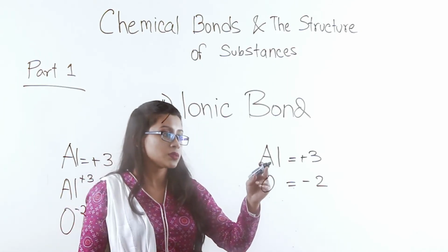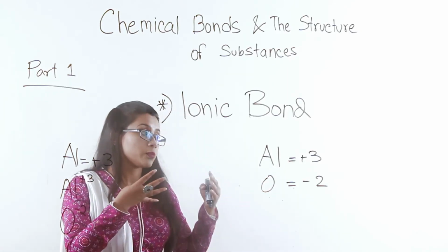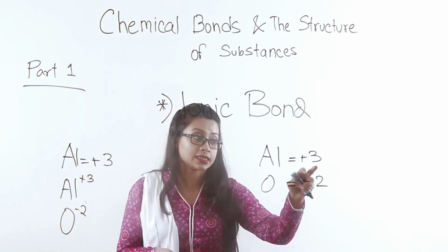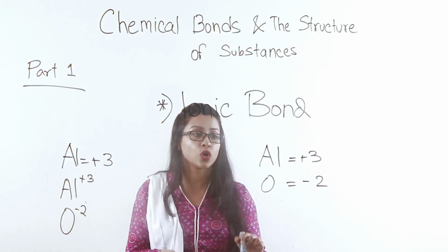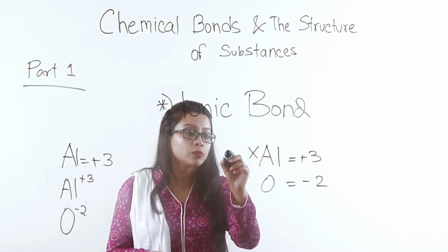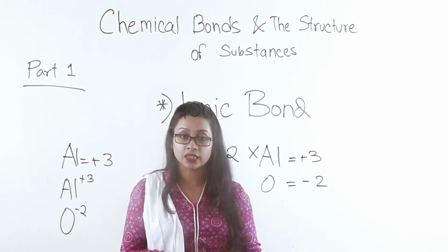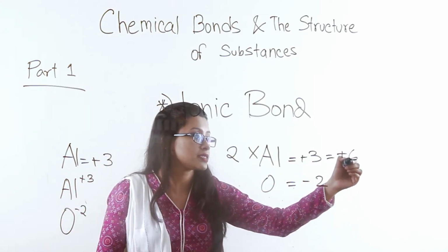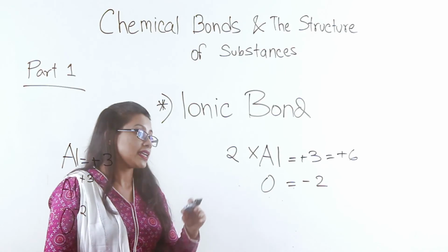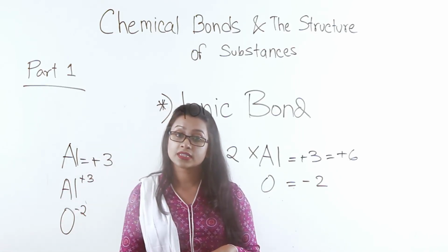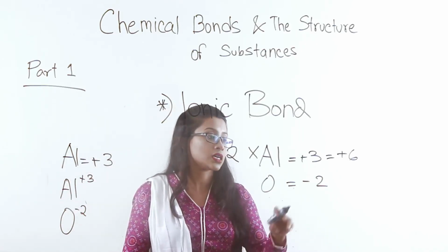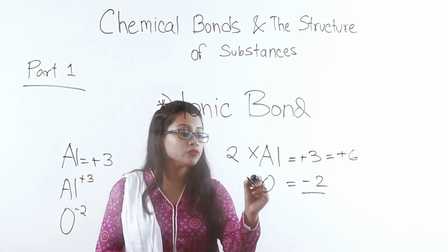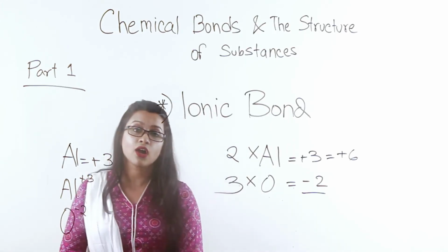Each aluminium ion has a charge of +3. If you put in 2 aluminium ions instead of 1, you will find an overall charge of +6, right? And 1 oxide ion has an overall charge of -2, right?